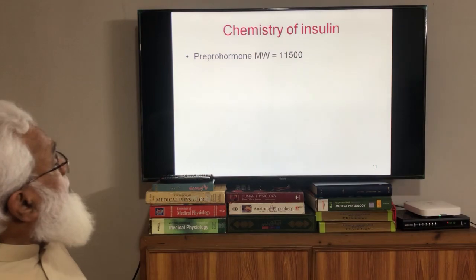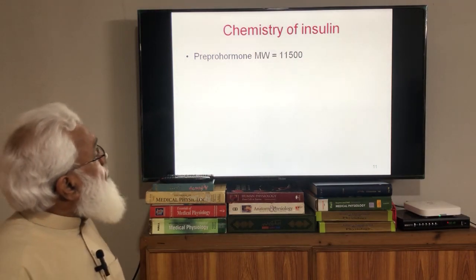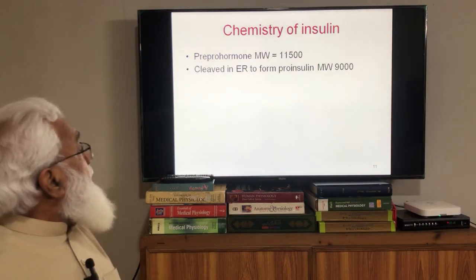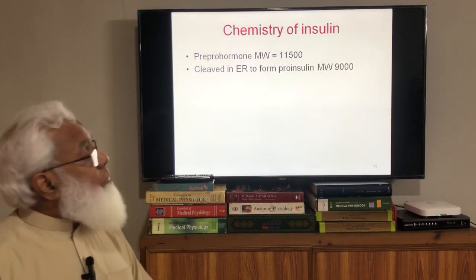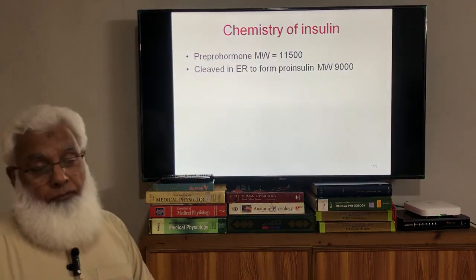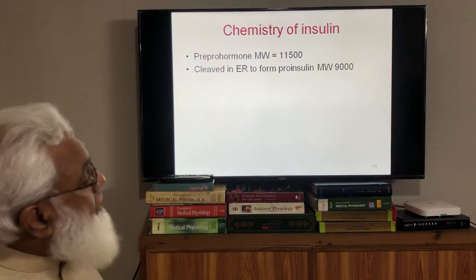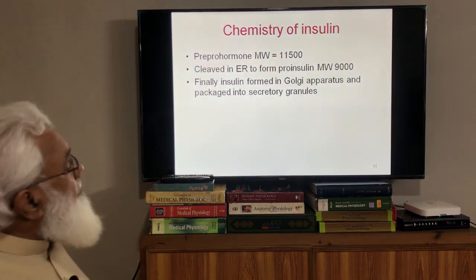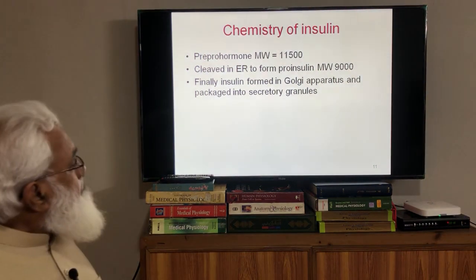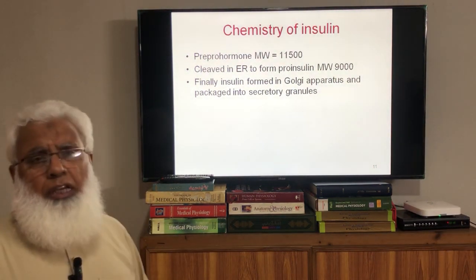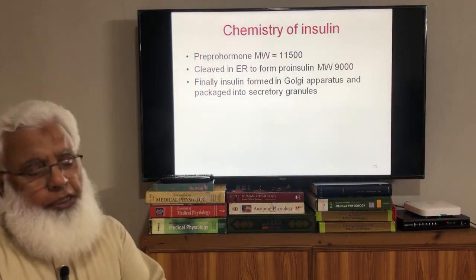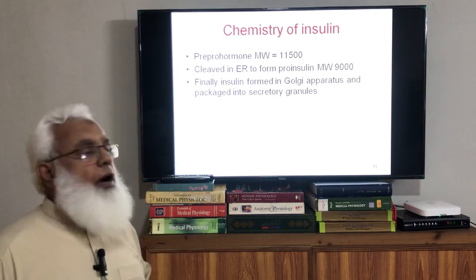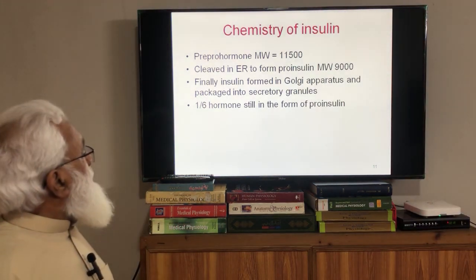So it is synthesized in the form of pre-pro hormone having molecular weight of about 11,500, and then it is cleaved in the endoplasmic reticulum to form a prohormone of molecular weight of about 9,000, and then in the Golgi complex, final cleavage of a few amino acids, it is converted into insulin, which is incorporated into the secretory granules, and in the beta cells it is stored in the form of secretory granules.